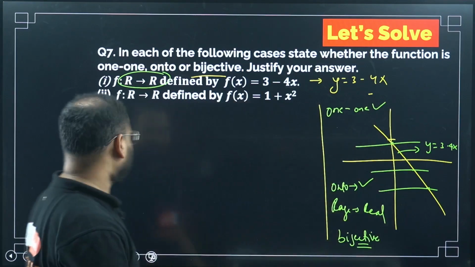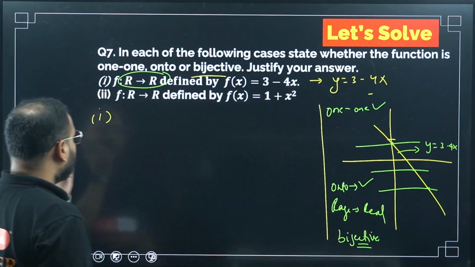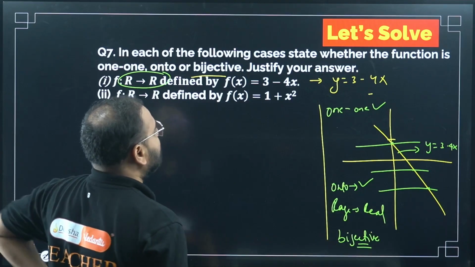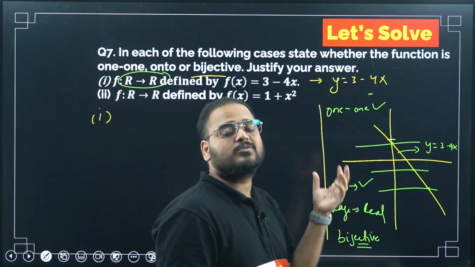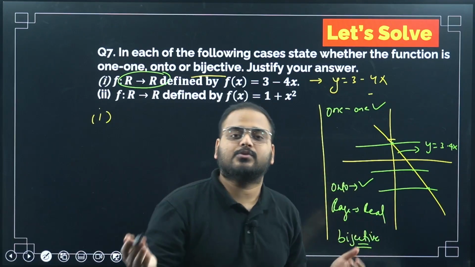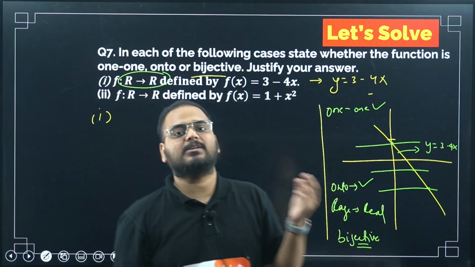Graphical method is complete. Let's do the second one. We can use the algebraic method. I'm teaching you both of them so that they can be used at times. Sometimes in a question the graphical method is easy, and sometimes the algebraic method is easy.